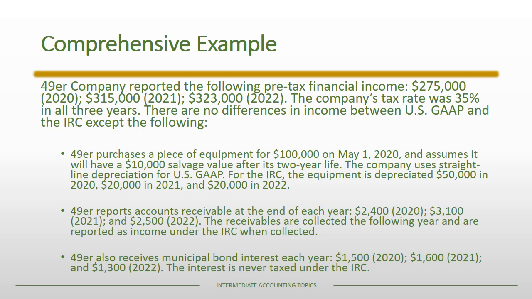With the municipal bond interest, it's a little bit different in that it is recorded as income under U.S. GAAP, but it is never recorded under the Internal Revenue Code. And so what that means is instead of being a temporary difference, the municipal bond interest is a permanent difference. And as we've already mentioned more than once, only temporary differences result in deferred tax assets and deferred tax liabilities. And so while this interest represents a difference in income, it will not have an associated DTL or DTA.